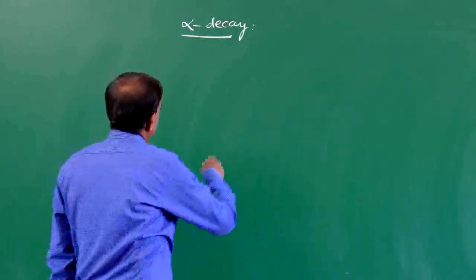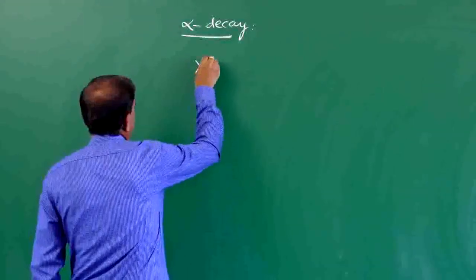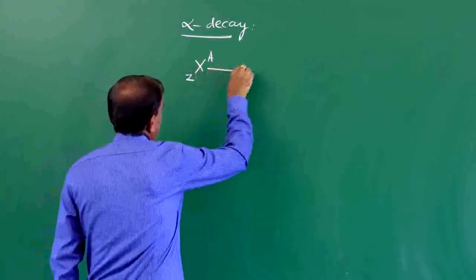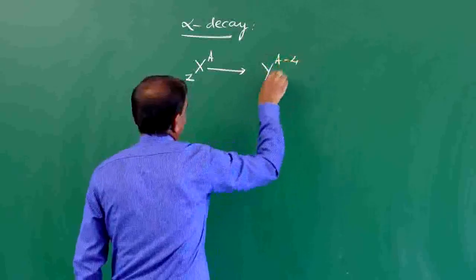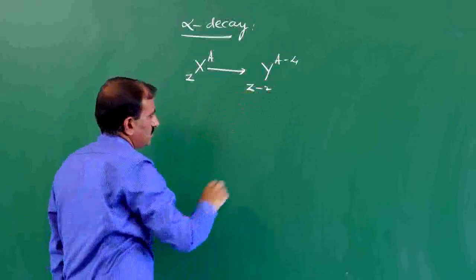When a radioactive element X of mass number A and atomic number Z emits an alpha particle, its mass number decreases by 4 units and its atomic number decreases by 2 units.